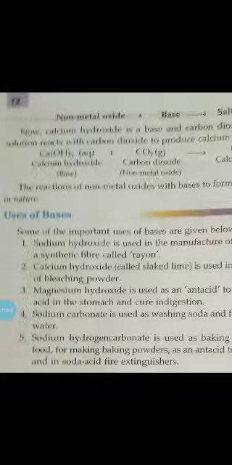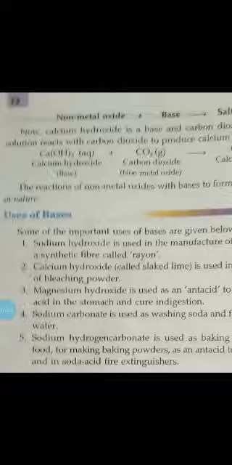Sodium carbonate is used as washing soda and for softening hard water. Sodium bicarbonate is used as baking soda in cooking food, for making baking powder, as an antacid, and in soda acid fire extinguishers.